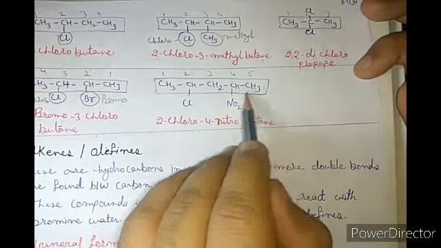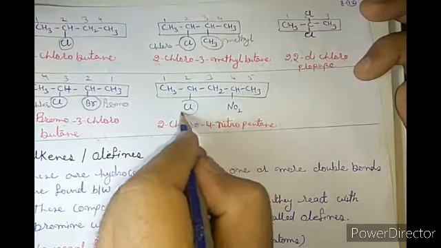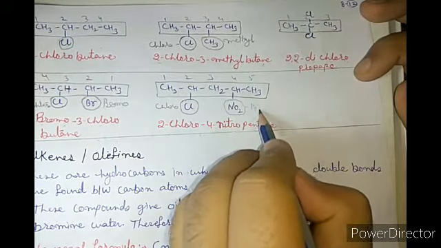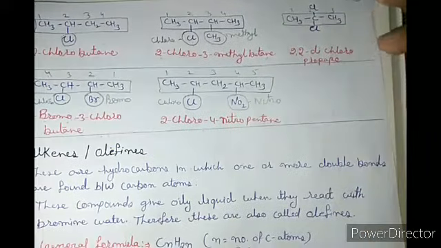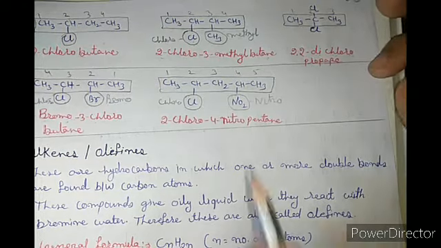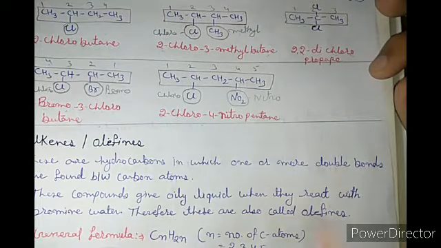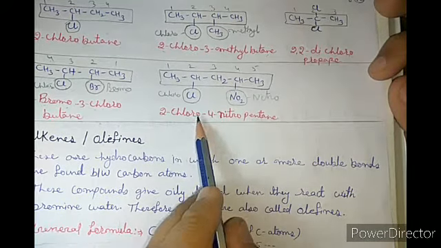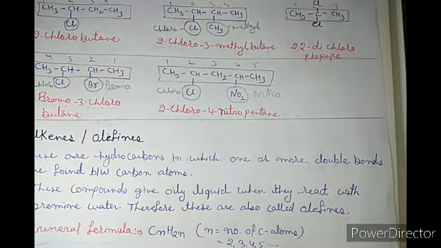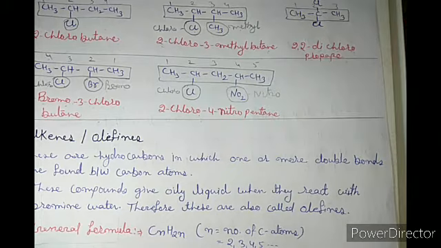Now this example. Here 5 carbons are in series, and chloro and nitro are substituents. Which comes first? C, chloro. That's why the numbering is done from that side. So it becomes 2-chloro-4-nitropentane. Got it? So these are some examples of IUPAC nomenclature of alkanes.